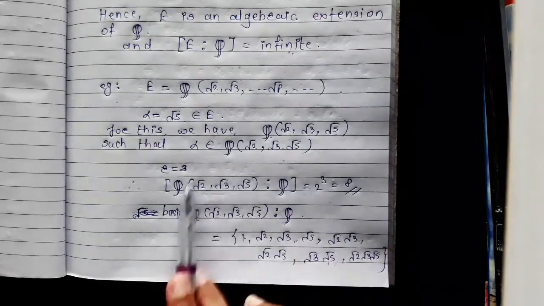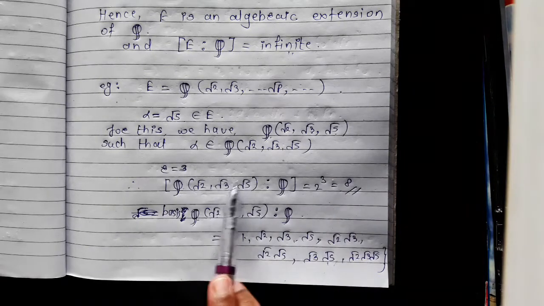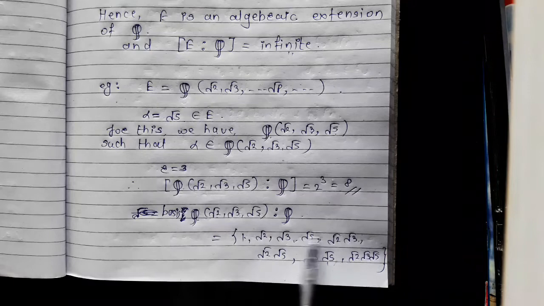Therefore the dimension of this field over Q is equal to 8, because we can write any element of this field as a linear combination of these elements.